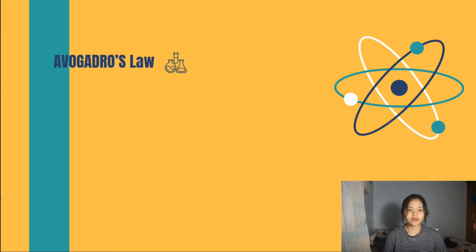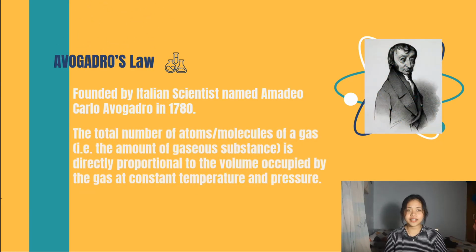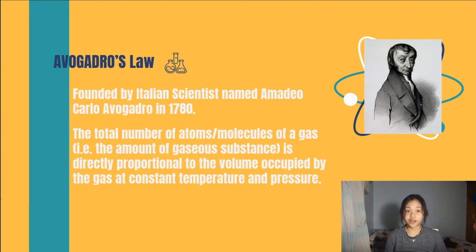Avogadro's law was named after the Italian scientist Amedeo Carlo Avogadro, who suggested that two dissimilar ideal gases occupying the same volume at a constant temperature and pressure must contain an equal number of moles. So in Avogadro's law, the variables that we will be talking about are the number of moles and the volume. Again, it is directly proportional. When the volume goes up, the number of moles goes up. When the volume goes down, the number of moles goes down.